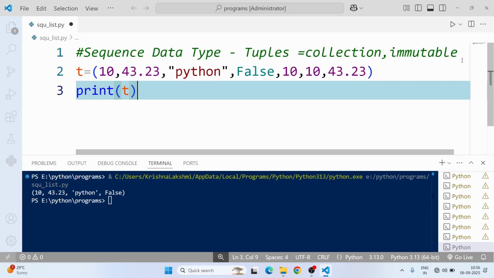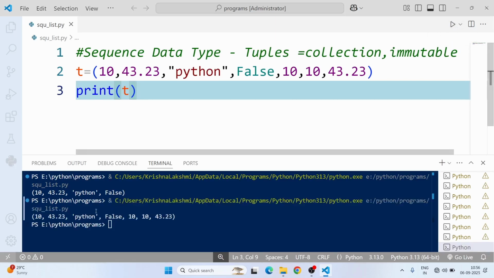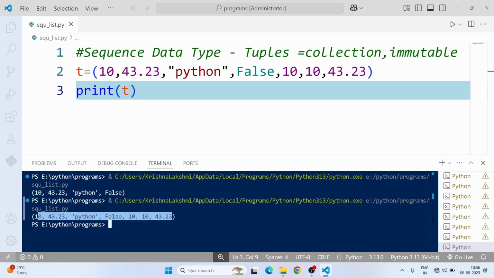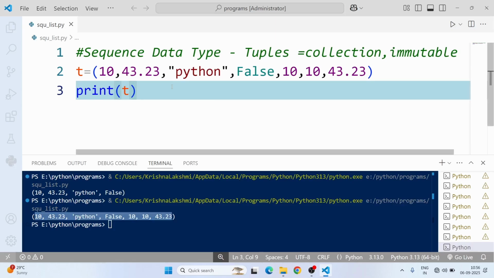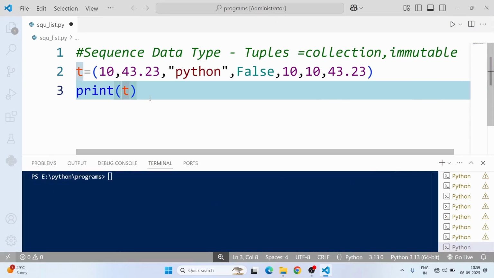We'll check the output. 10, 43.23, Python, false, 10, 10, 43.23, duplicates are also displayed here. List also allows duplicates.